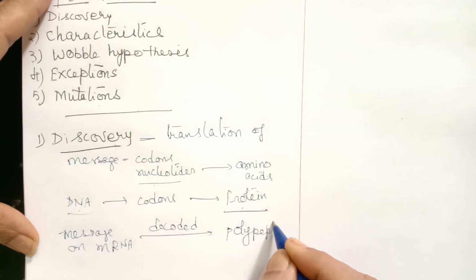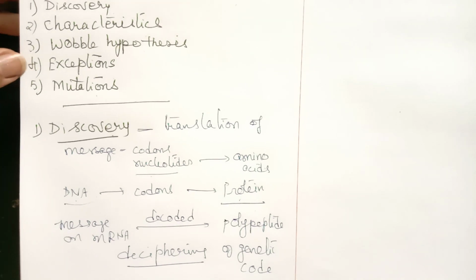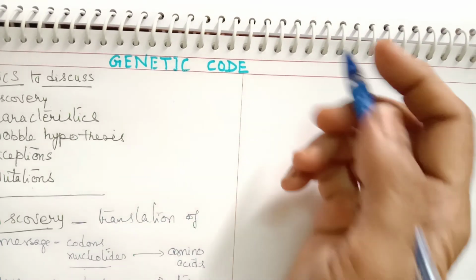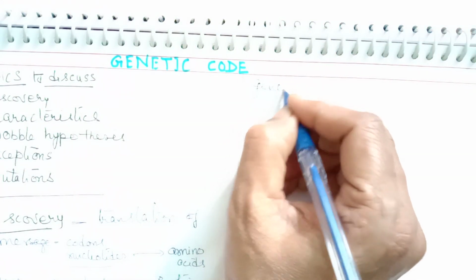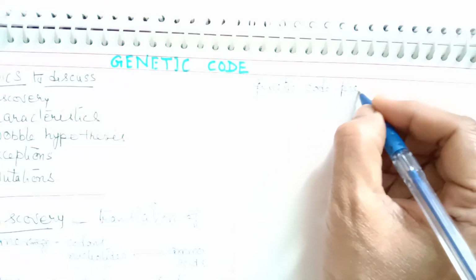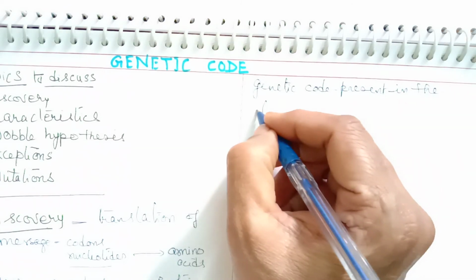And this decoding of mRNA is called the deciphering of the genetic code. So this genetic code is present on mRNA. And how is this genetic code present? The genetic code is present in the form of codons.